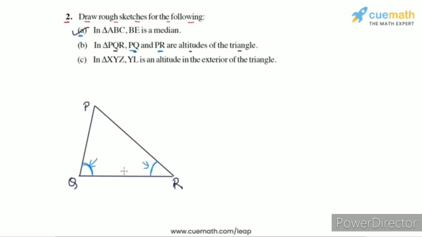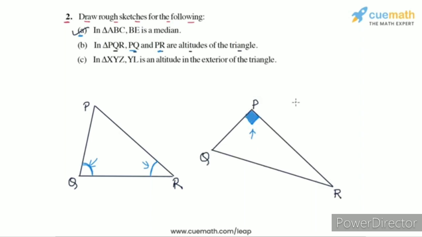So how can PQ and PR both be altitudes of the triangle? Well, there's only one possibility, which is that the angle at P itself is 90 degrees, like this. In this case, QP is perpendicular to PR, correct? So we can say that QP is an altitude of the triangle drawn from the vertex Q, and similarly RP is perpendicular to PQ.